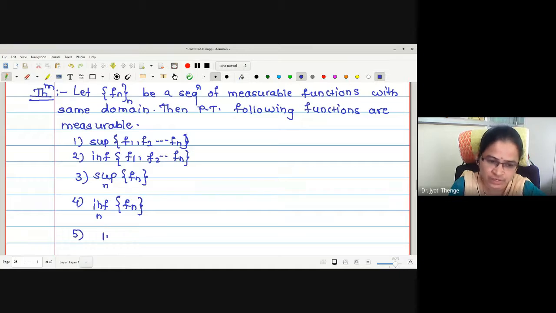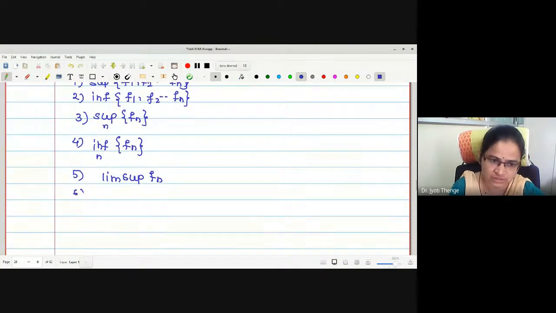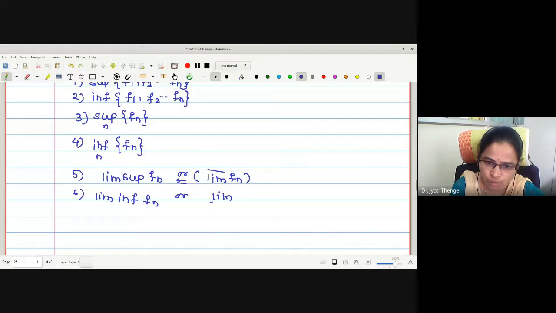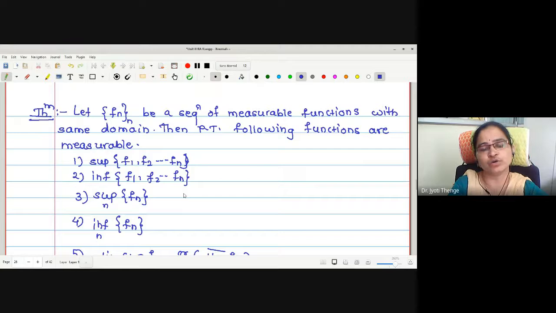Fifth, limit supremum of f_n. Sixth, limit inferior of f_n. This is another notation: lim upper bar f_n, and here it is lim lower bar f_n. These many points we want to prove measurable, provided this is a sequence of measurable functions. Okay. Let us prove it.